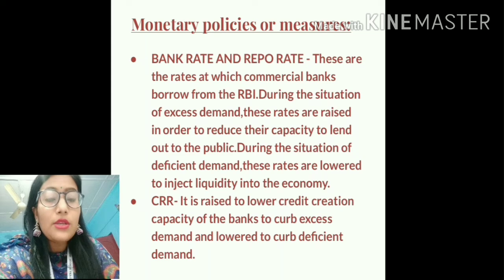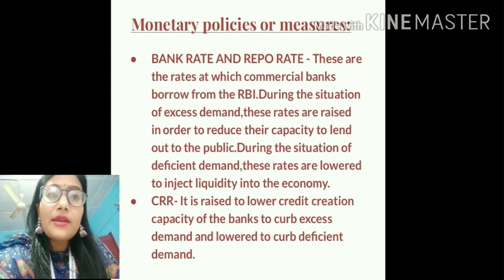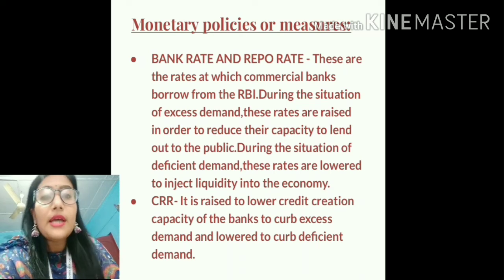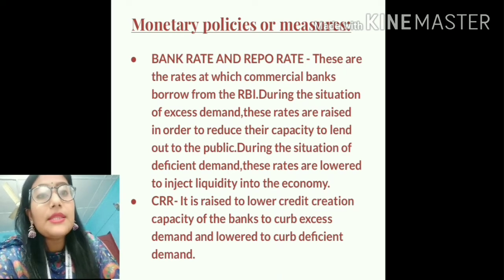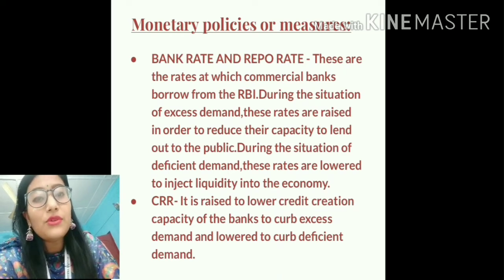On the other hand, in order to solve the situation of deficient demand, the bank rate and the repo rate are lowered. When these rates are lowered, the commercial banks will feel very happy to take loans from the Reserve Bank, because now they have to pay a much lesser amount of interest.